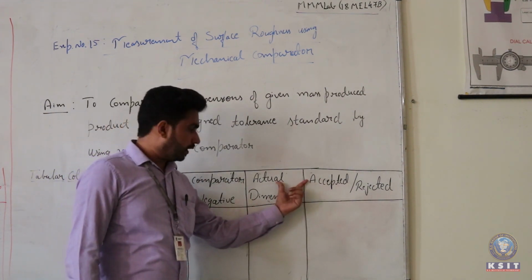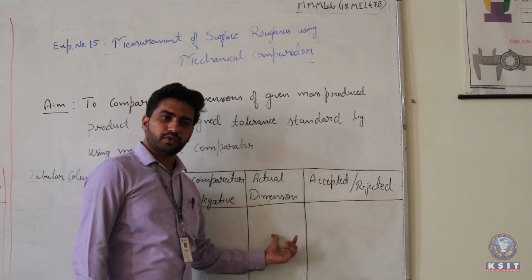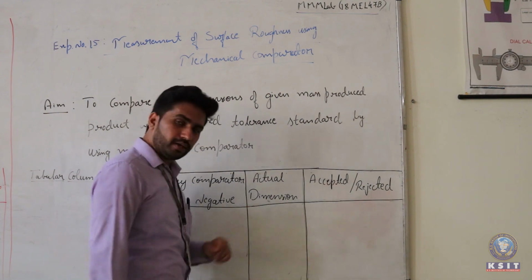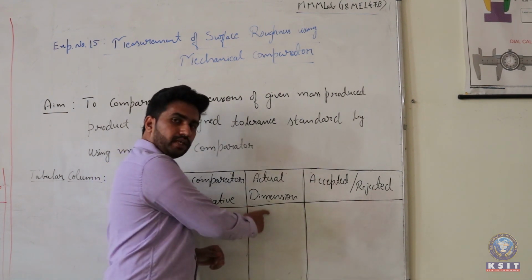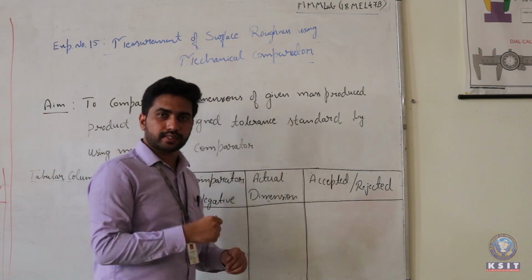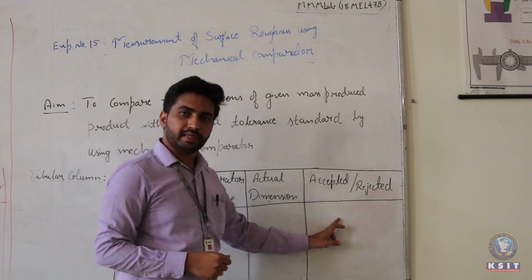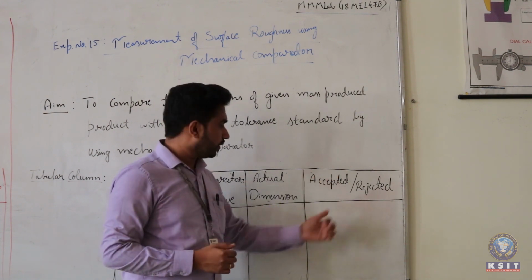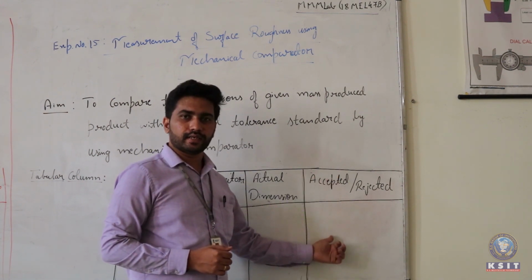We usually have to measure the actual dimensions, as we know that each and every part might not have the same dimensions. There will be some fluctuations, but those fluctuations have to be in the acceptable range. If the actual dimension is within the tolerance level, then we can say that the product has been accepted. If it is beyond the tolerance level, then we take that as the rejected level.